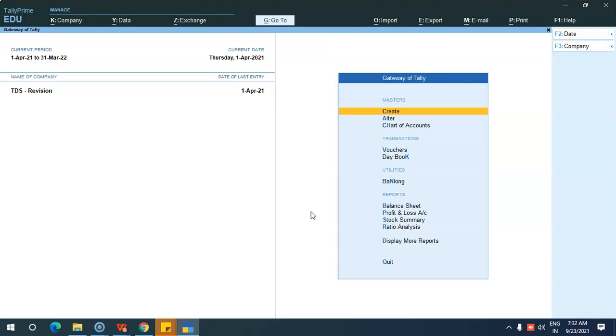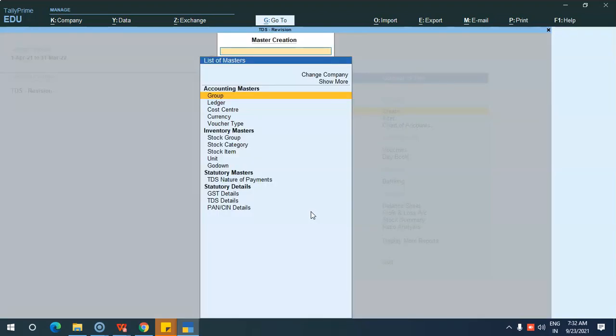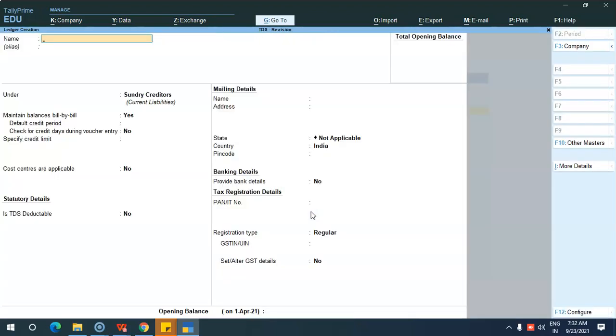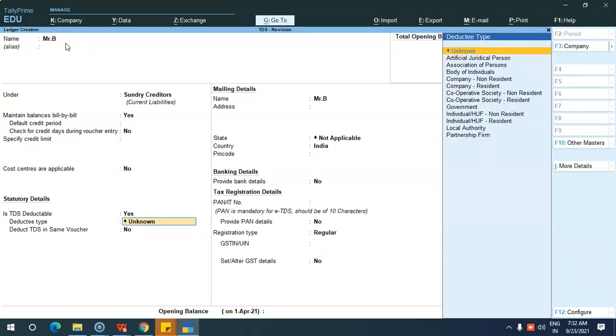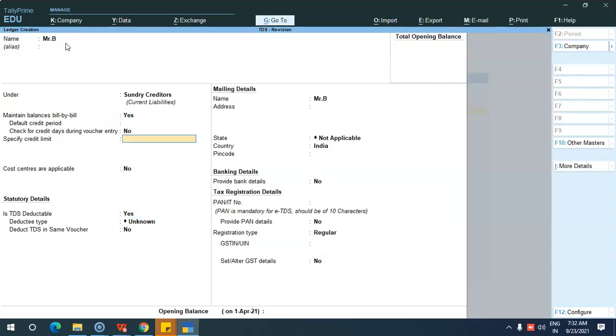Okay, so let's see. While you are creating a party, you have to mention it there. Just go to create, ledger, say Mr. B under sundry creditors. Here give is TDS deductible as yes, deductee type as individual, or let's take a society, like AR cooperative society.